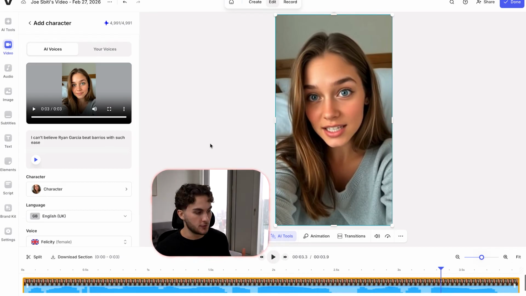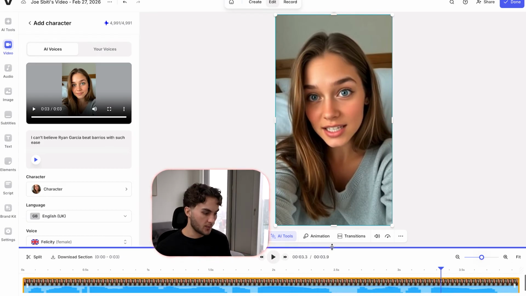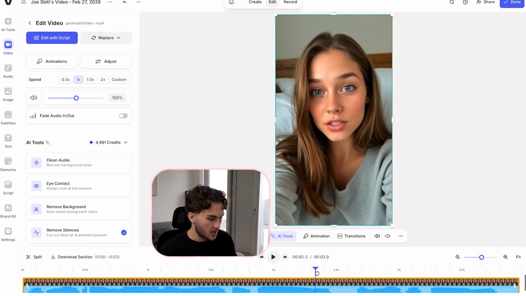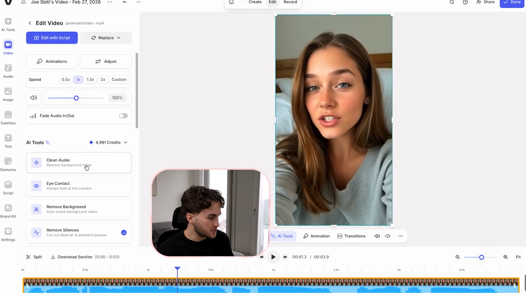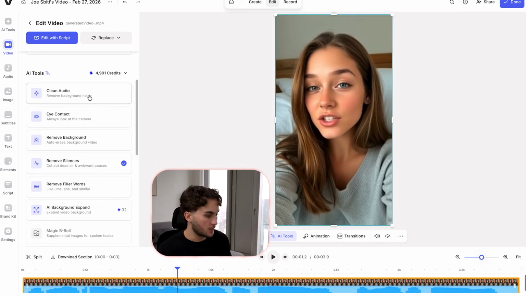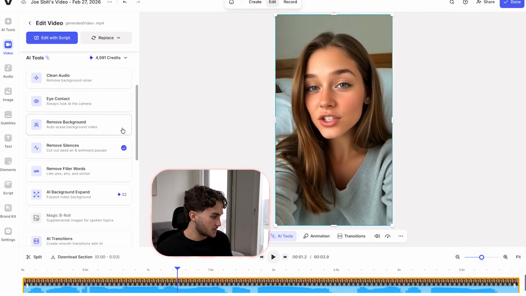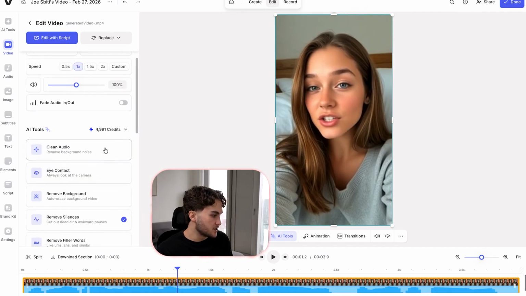Probably would have been better if we used not the one we generated, but yeah, we can go ahead and fix this up in the editing process. So there are a few things that I'd want to do, such as cutting out these little gaps just to make the video a bit quicker. But there's a ton of other things you can do with Veed, such as clean the background audio if you needed to. And if, say, this AI generation wasn't good, but it's pretty good and it seems to be looking at a camera, you could also make it so that eye contact is always looking at the camera. And there are a bunch of different things that you could play around with.